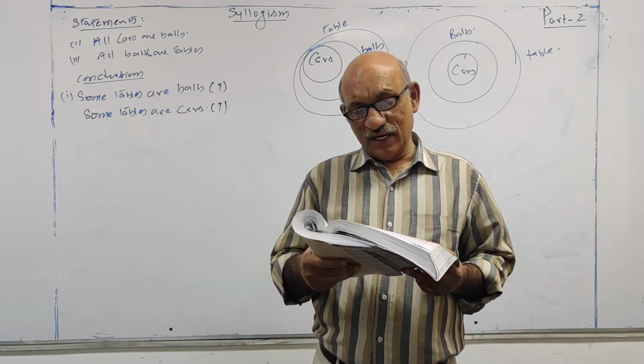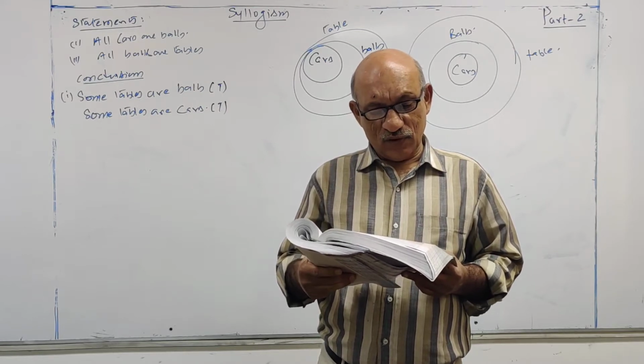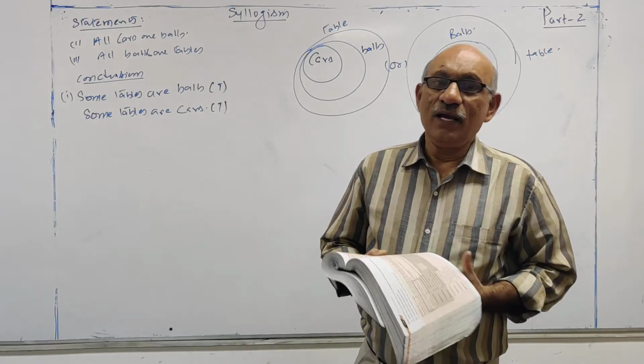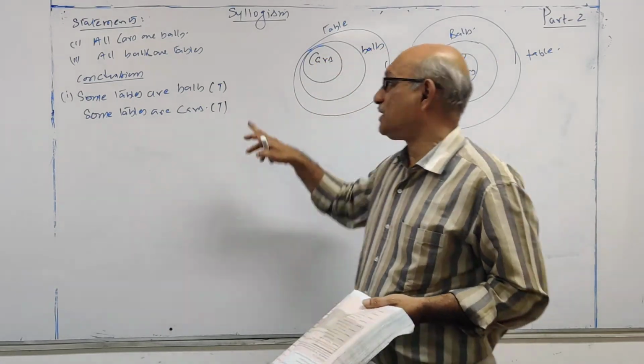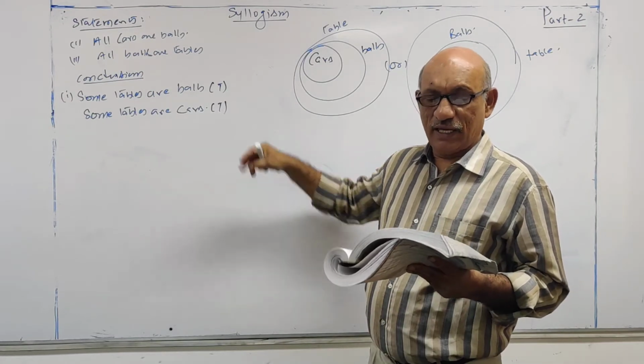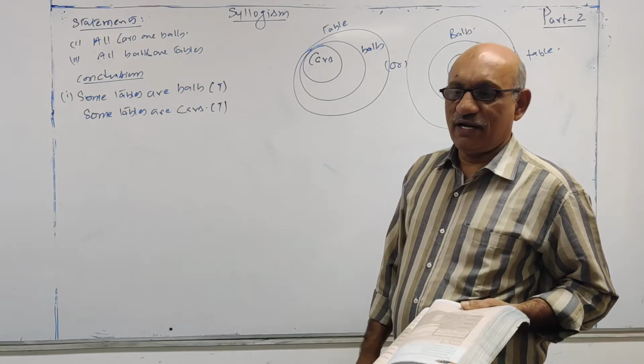Option C, either 1 or 2 follows. Option D, neither 1 nor 2 follows. Both 1 and 2 follow is option A. This way it is given. Instead of taking those options, I am writing it this way. Option A, both 1 and 2 follow. This way you have to identify.